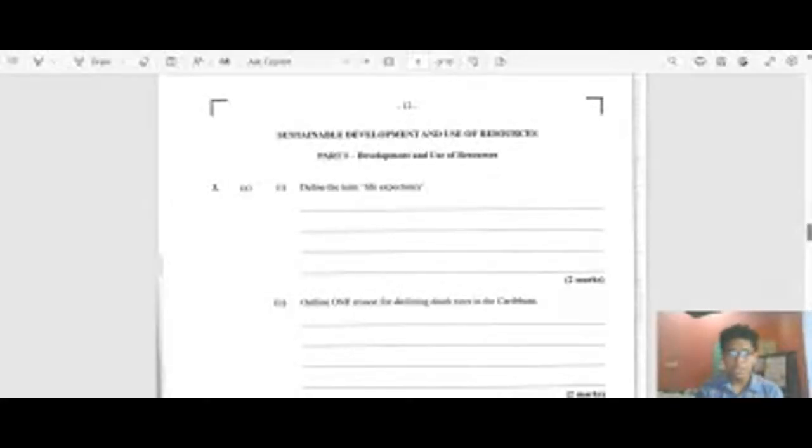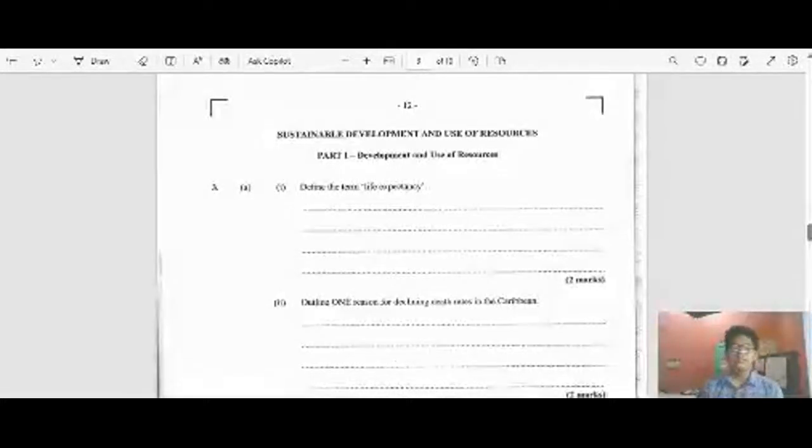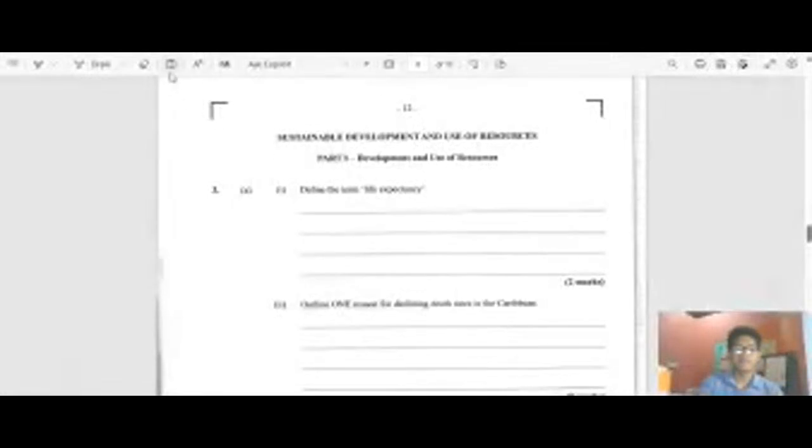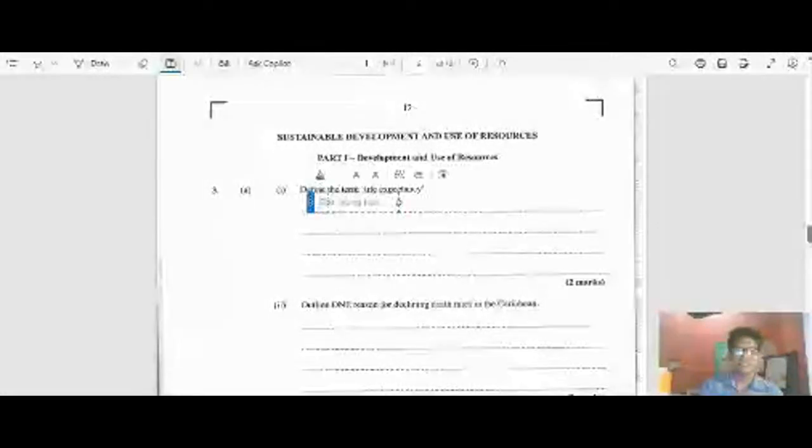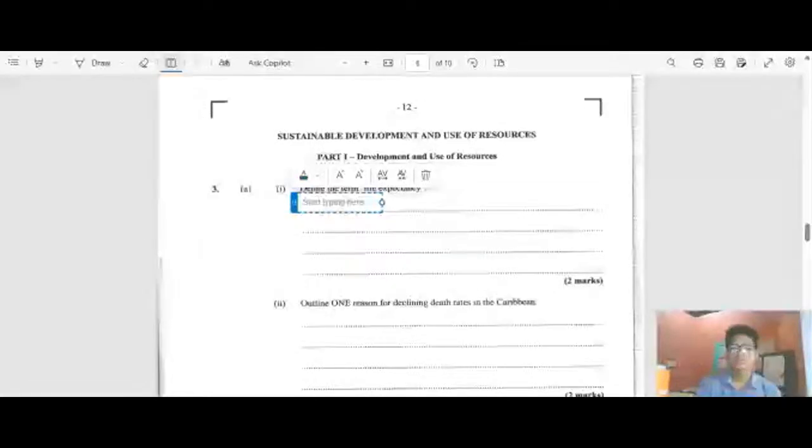It's nice to be back with you guys today. For the first question, we're looking into sustainable development. This is part 1, development and use of resources. The first question is: define the term life expectancy. Life expectancy is a relatively basic term, so let's just answer this question quick, nothing hard, nothing difficult.